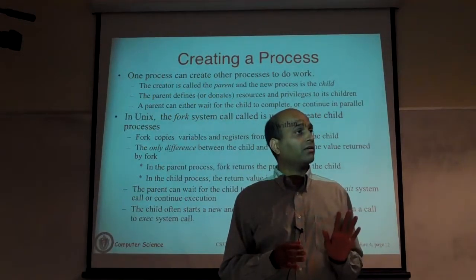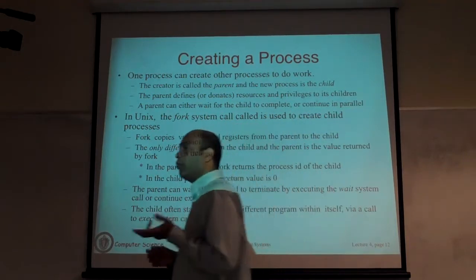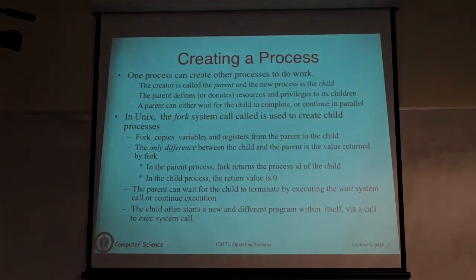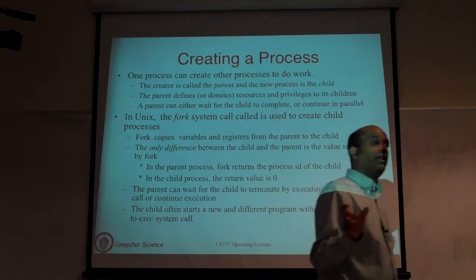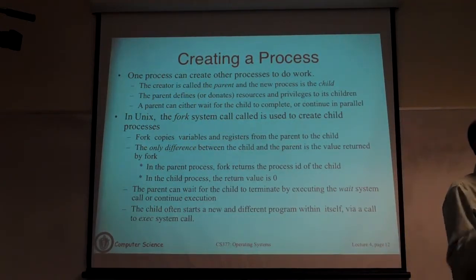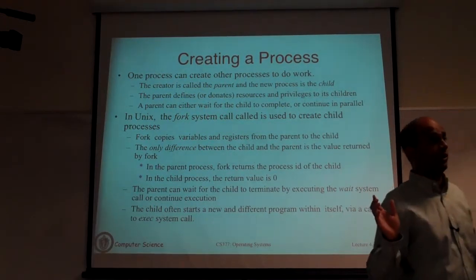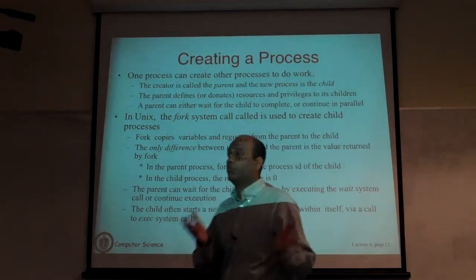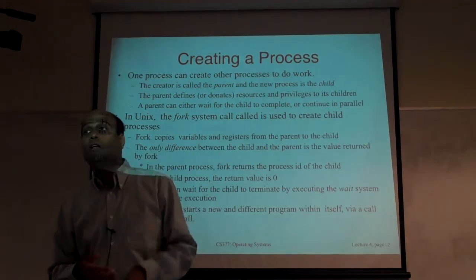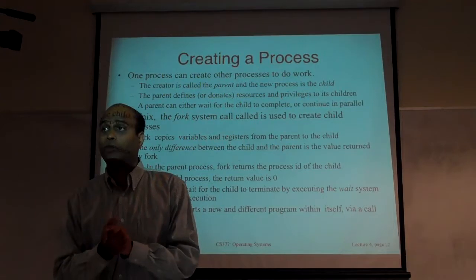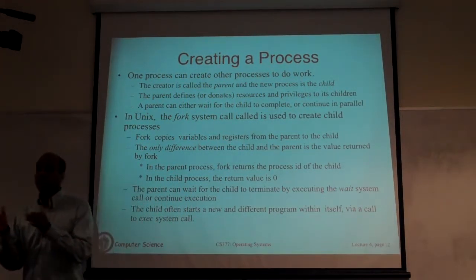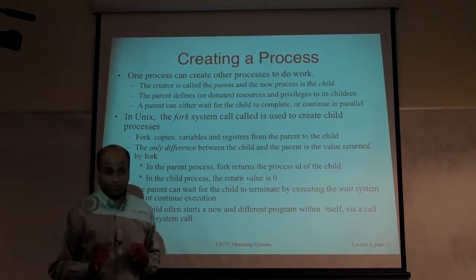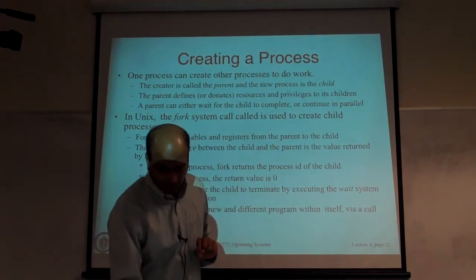Is that clear? What I just said. So you have to have a fork and an exec pair always, for you to do something useful. So to do a fork, you create a copy, a new child process, and then you issue an exec that tells the OS that this child process needs to execute this program. And the OS will load that program into the child process. All traces of what was in the parent process, the copy of whatever was in the parent process in the child, is gone at that point. Let's show with the figure.